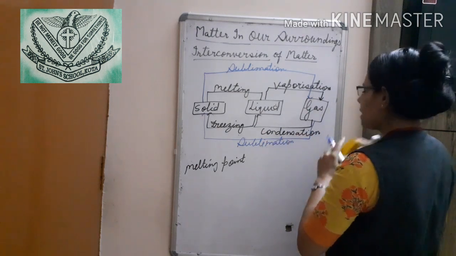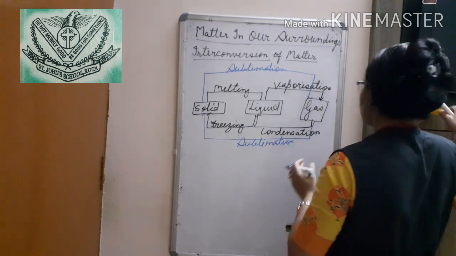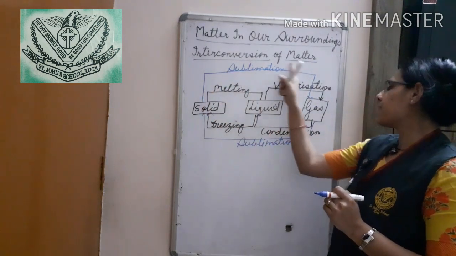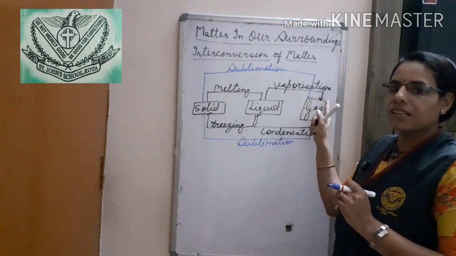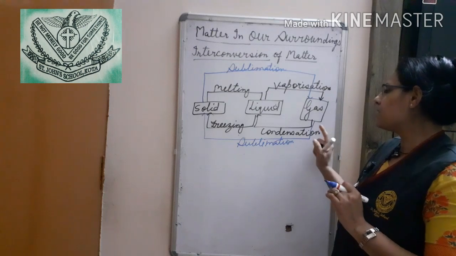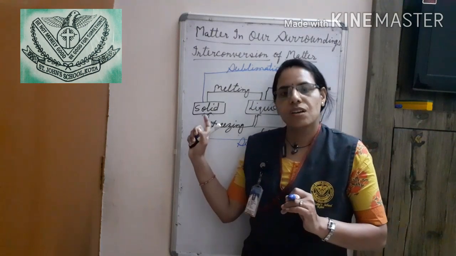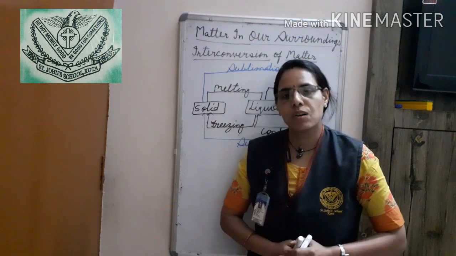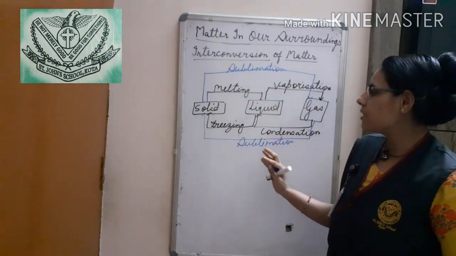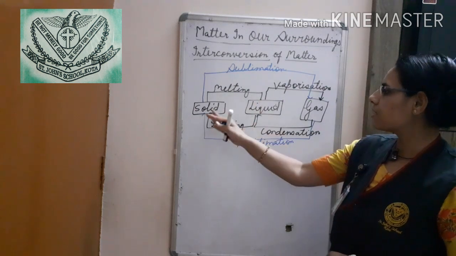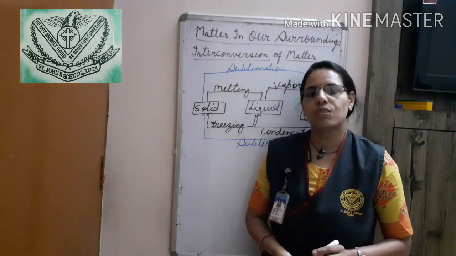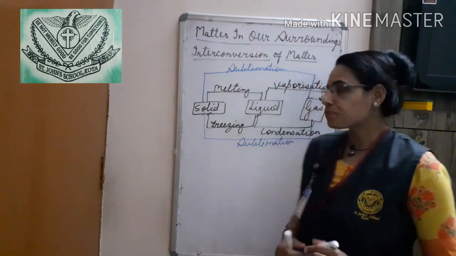So, we can write what is sublimation? Sublimation is the process in which solid directly changes into the gas state, and in the same way the process in which gas directly changes into the solid state without going through the liquid state. So these are some terms, and you can see the meaning of these terms within this chart also. So this is the interconversion of states of matter.